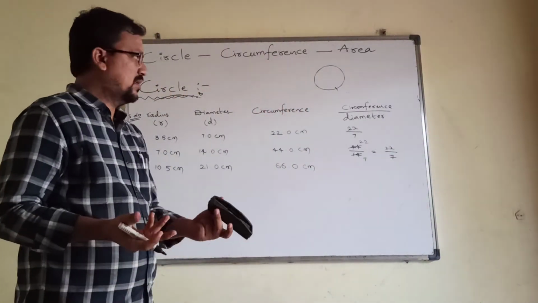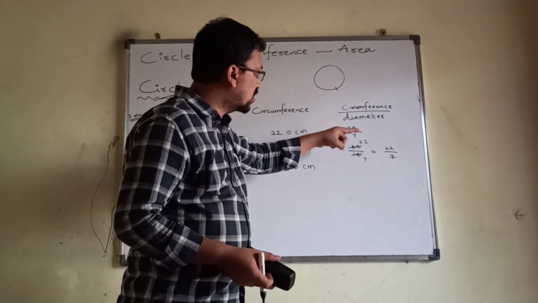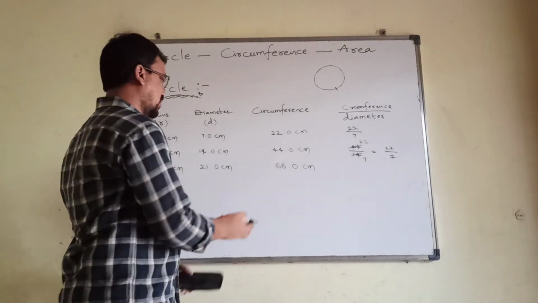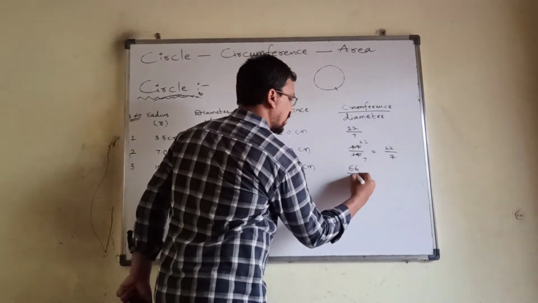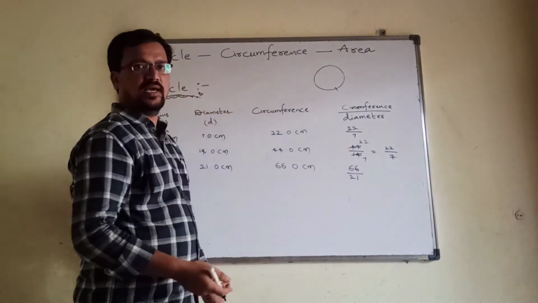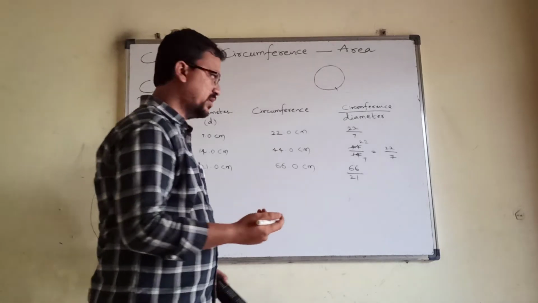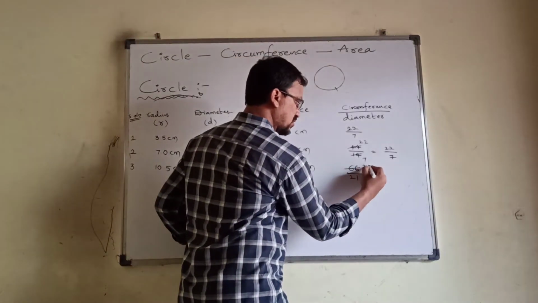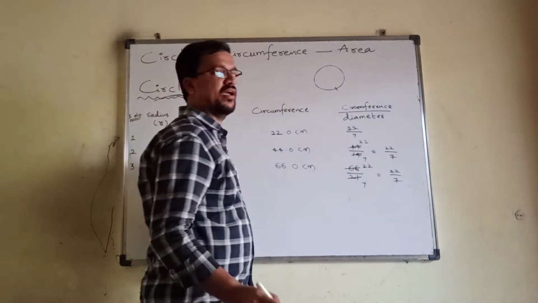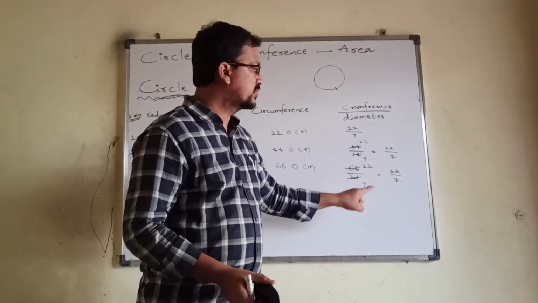Then we got curious that we got 22 by 7 here and again 22 by 7, so maybe this also may come 22 by 7. Let us check. This is 66 by 21. Even these two again have a common factor. Both may go in the 3 table. Surprisingly, we got once again 22 by 7. So we got 22 by 7 here, here and here.